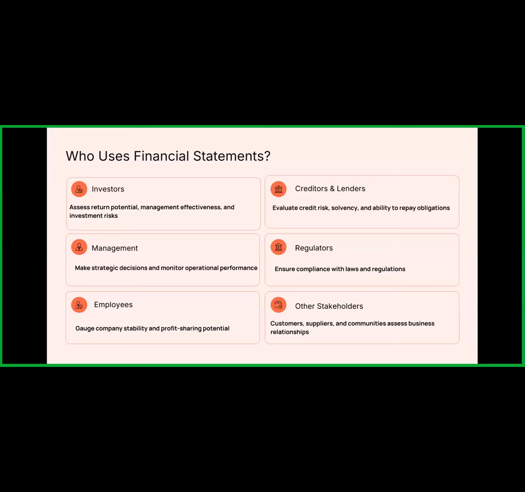Next one is management. Management also takes decisions based upon the financial statements. If the company is generating good revenue and good profit, they think of expansion. If the company is already in a loss, they are not thinking of the expansion of the organization. They think only to reduce the losses and make a profit.